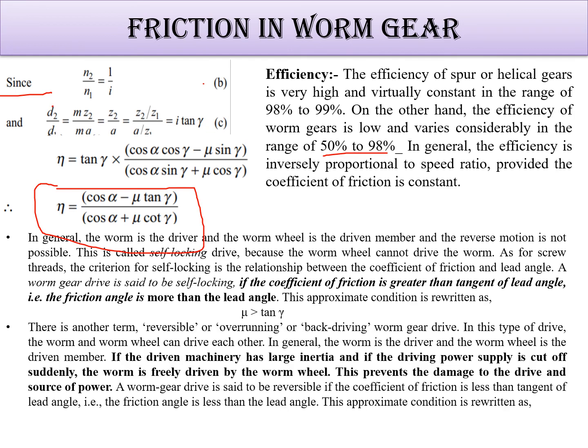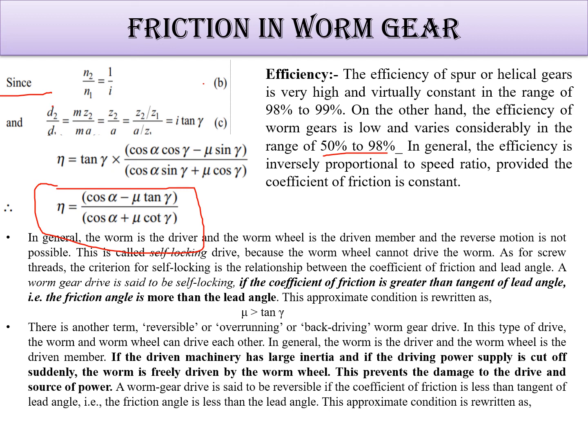Another is the reversible or overrunning condition, or back driving. In this type of drive, the worm and worm wheel can drive each other. If the driven machinery has large inertia and the driving power supply is cut off suddenly, the worm is freely driven by the worm wheel. This prevents damage to the drive and the source of power also. If a sudden power supply cut-off happens, the worm wheel helps to maintain that.